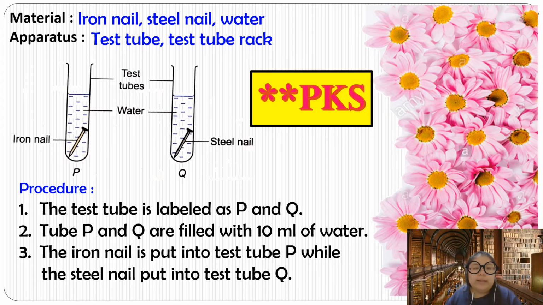So from here, let's see the procedure. First one, we label the test tubes first. First one, they label P. Okay, P is an iron nail. Another one is Q. Q is a steel nail. Okay, P and Q are filled with 10 ml of water. So the water volume must be the same. Okay, 3, the iron nail is put into test tube P. Another one, the steel nail, they put into test tube Q.